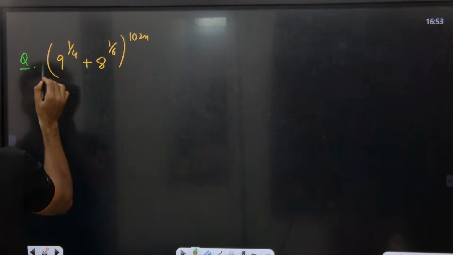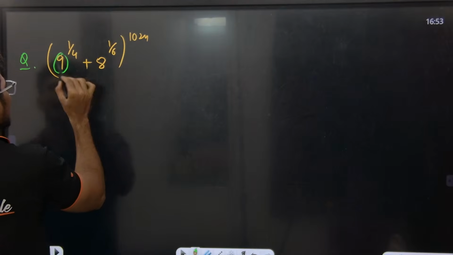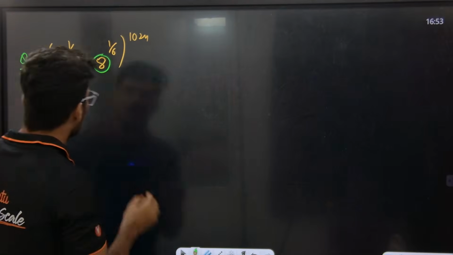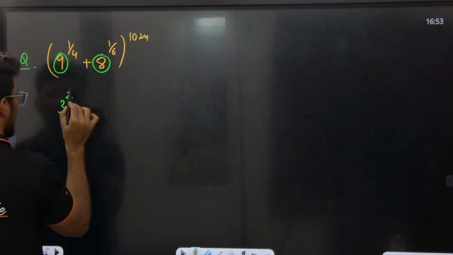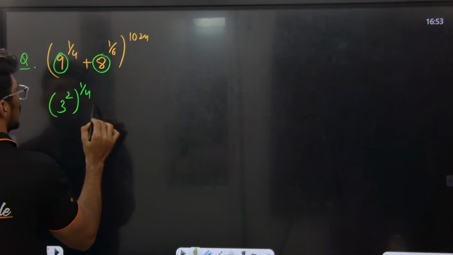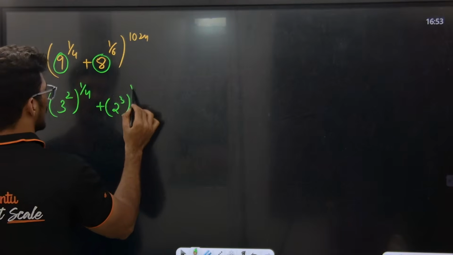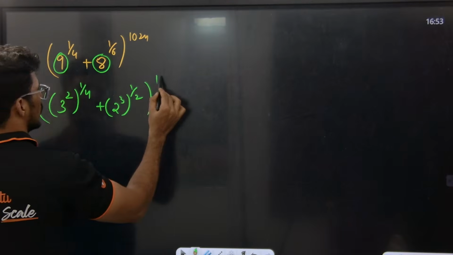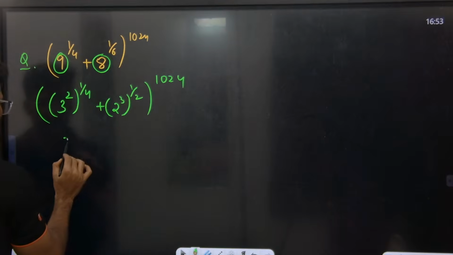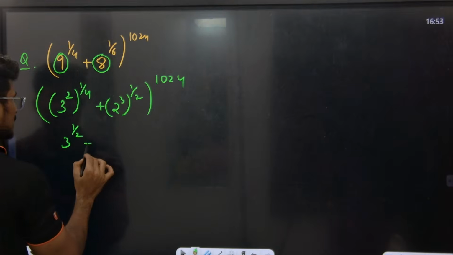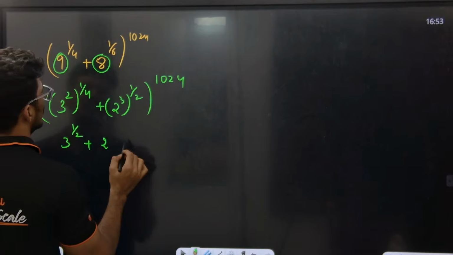For example, this is the question here, 9 and 8 is not a prime number. What you need to do, make it to prime number. How? 3 power of 2 whole to the power of 1 by 4 plus 8 means what? 2 cube whole to the power of 1 by 2 whole to the power of 1024. Correct? இப்போ பாரு, 3 power 1 by 2 plus 2 power 1 by 6.